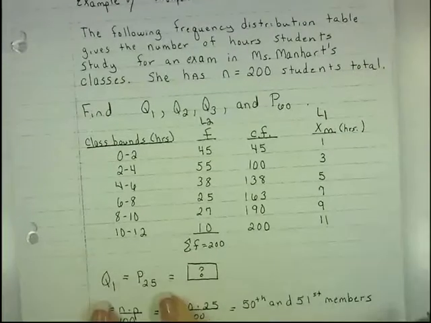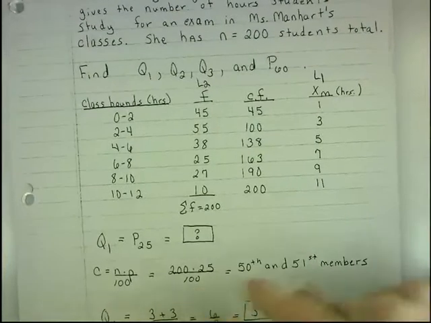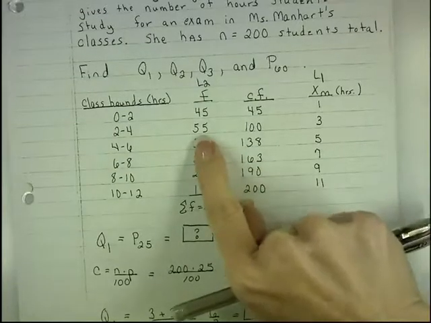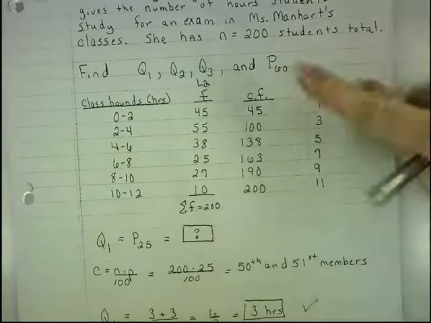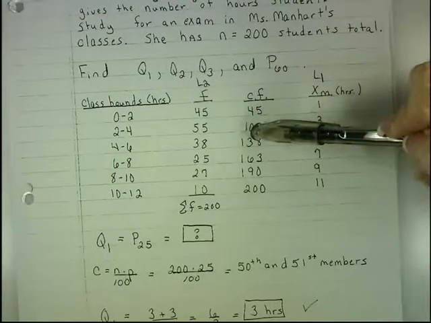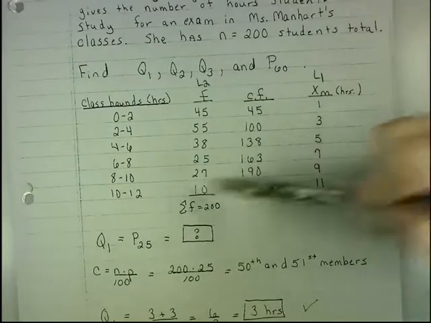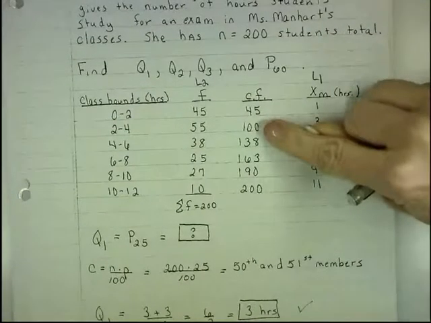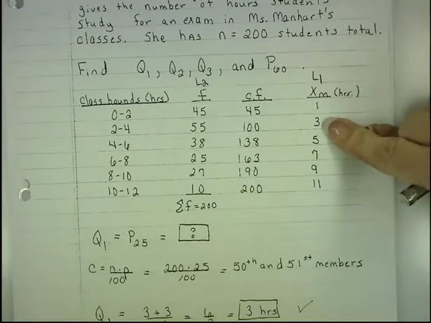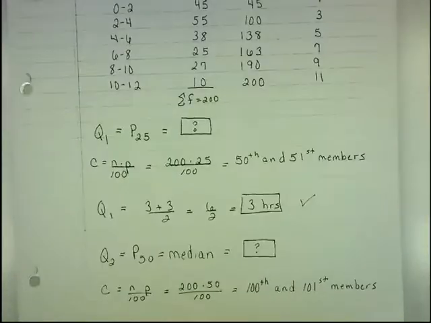Now to find the 25th percentile, the locator, 200 times 25 over 100 is the 50th and 51st students. And you can see that they both fall here. Here's the cumulative frequency. Bring over the 45. 45 plus 55 is 100. 100 plus 38 is 138, plus 25 is 163, plus 27 is 190, plus 10 is 200. So the 50th student and the 51st student both fall here, and they both study 3 hours. So 3 plus 3 divided by 2 is 3 hours.